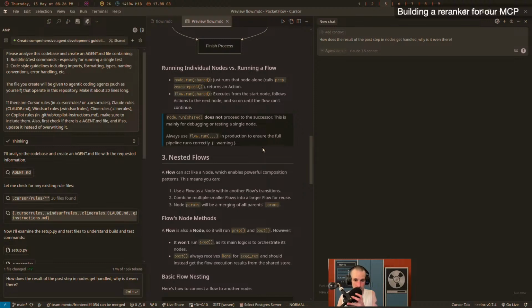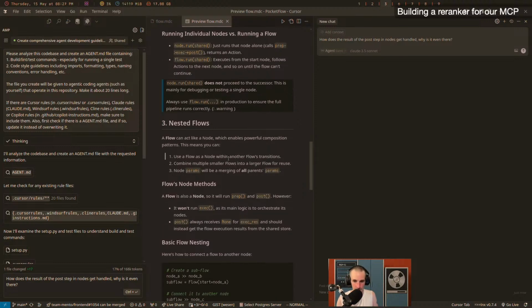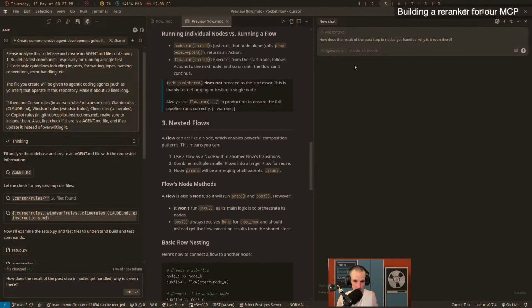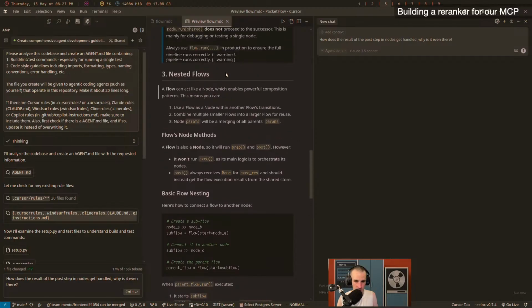So I actually don't know how we're going to solve that. We're going to look at the different ideas, or maybe we'll let an LLM do the work. Who knows, right? So this is all good and great. We kind of found the documentation that we wanted to look at.